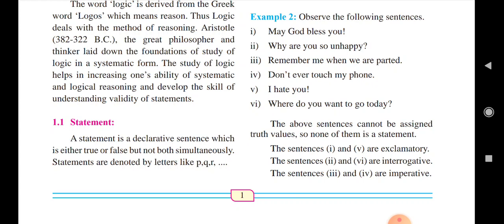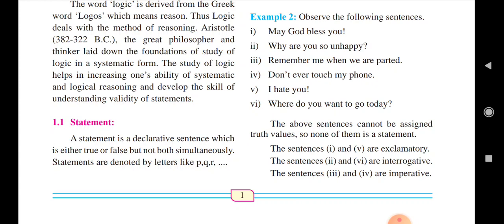Fourth is the added. And where do you want to go today? The above sentences cannot be assigned truth values, so none of them is a statement. The first and fourth sentences are exclamatory, the second and sixth are interrogative, and the third and fourth are imperative.